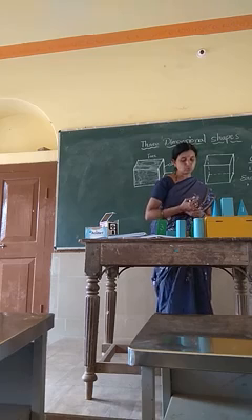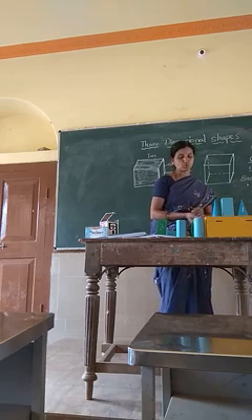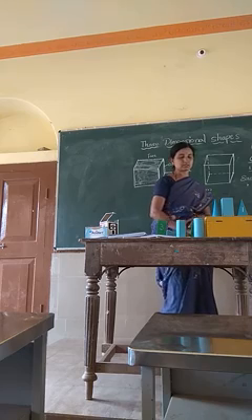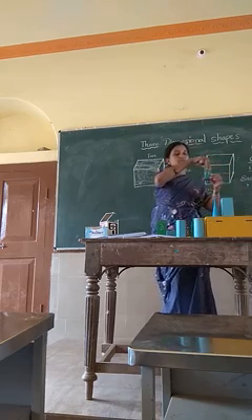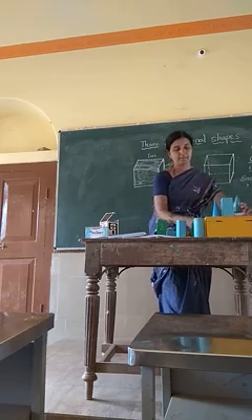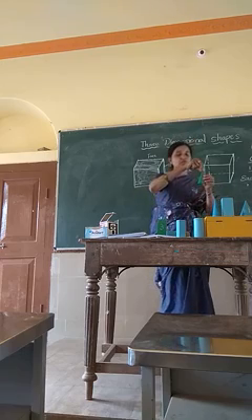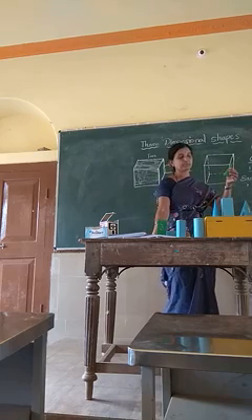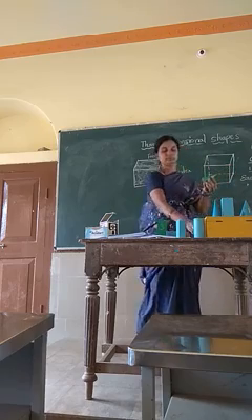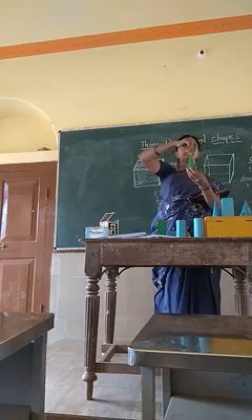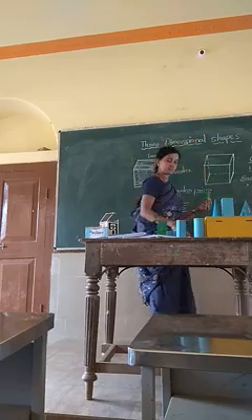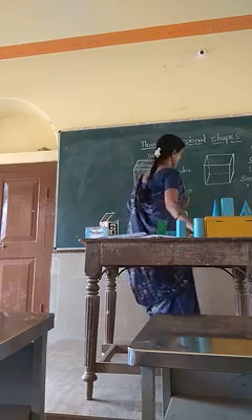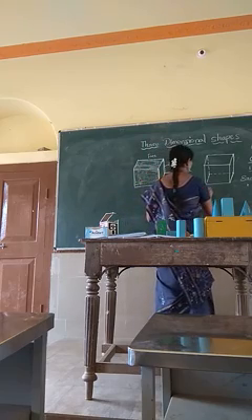A triangular prism looks like the shape of a kaleidoscope. Yes, it looks like a kaleidoscope. It has triangles as its bases. See, this is also a triangular pyramid.